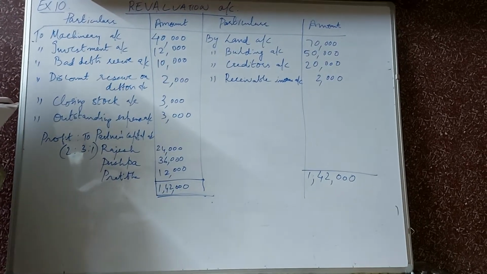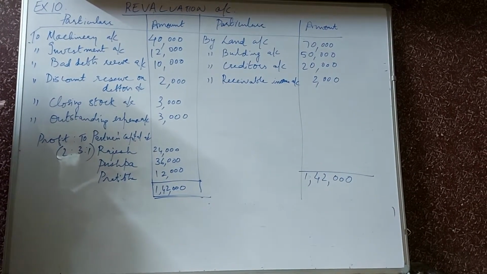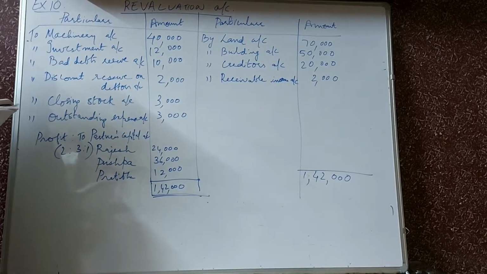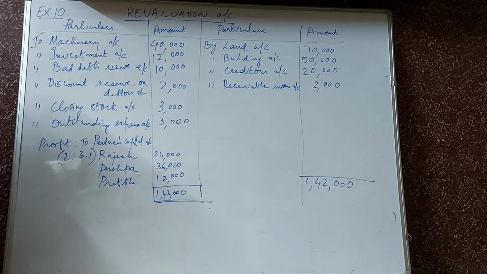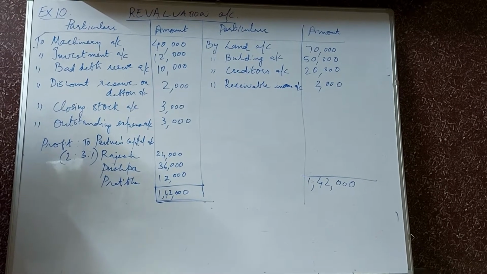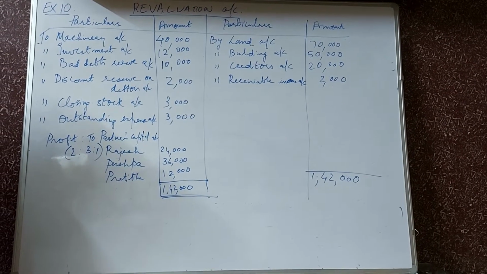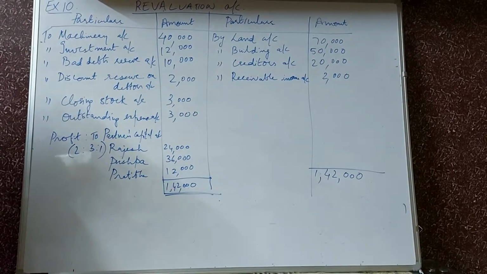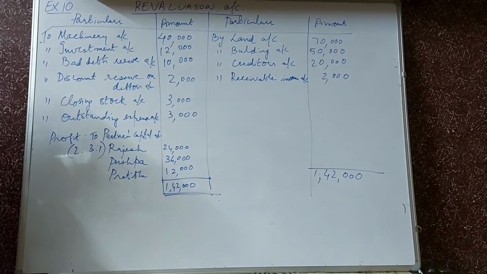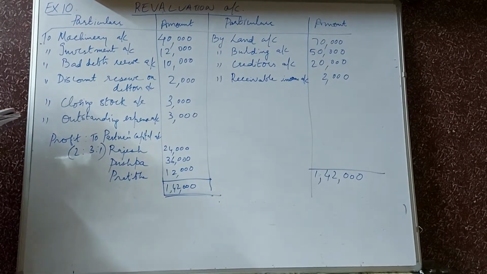Their firm's balance as on 31st/3/2017 is given. So the liabilities and assets are given. Now, what are the changes after revaluation that is given? The value of land is to be increased up to 2,50,000 and building value is to be increased by 50,000. So the value of land to be increased up to 2,50,000.